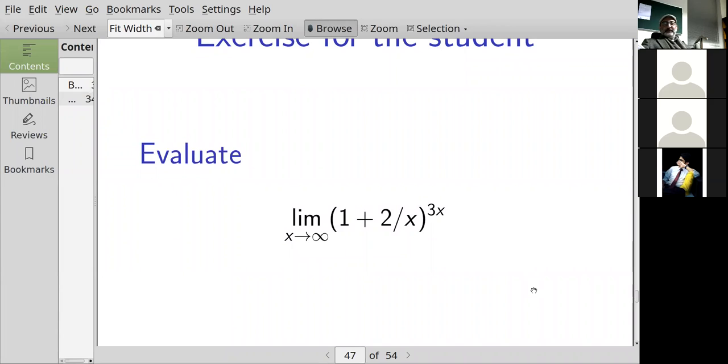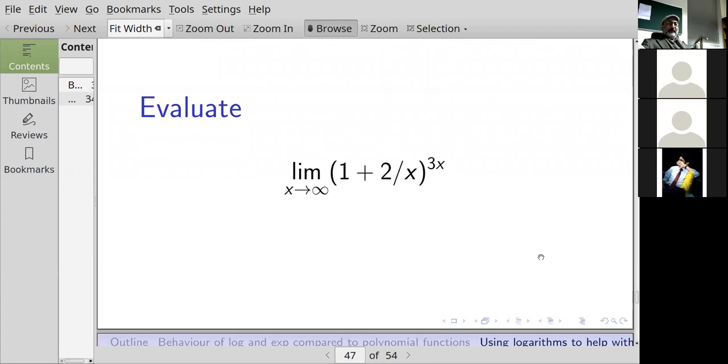Let me give this to you as a problem. See if you can work out the limit as x goes to infinity of 1 plus 2 over x to the 3x. If you understood the procedure of the previous two problems, hopefully you can do it. Sir, is it exponential 6? Exponential 6? Yes, I think so. I don't remember exactly.